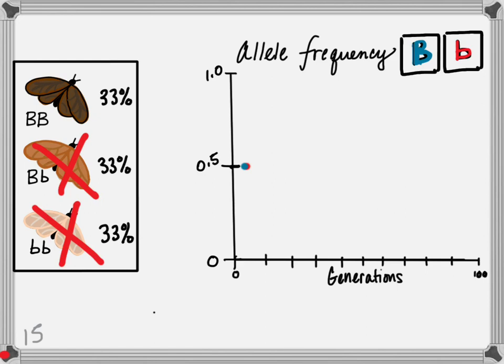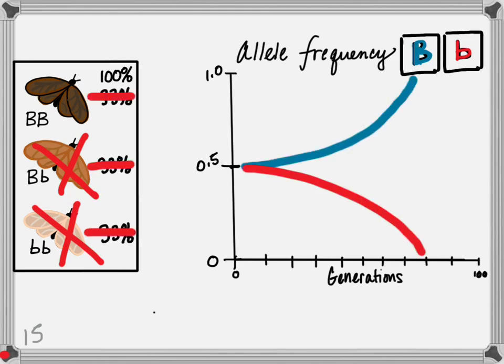Individuals carrying even a single little b are heterozygous individuals. Big B, little b are being eaten. This recessive allele will see big declines. Could it disappear from the population altogether? Yeah, it could. We may end up with a situation where 100% of our moths are big B, big B.